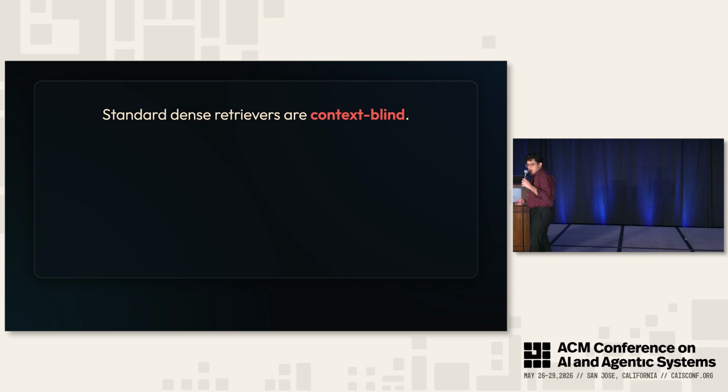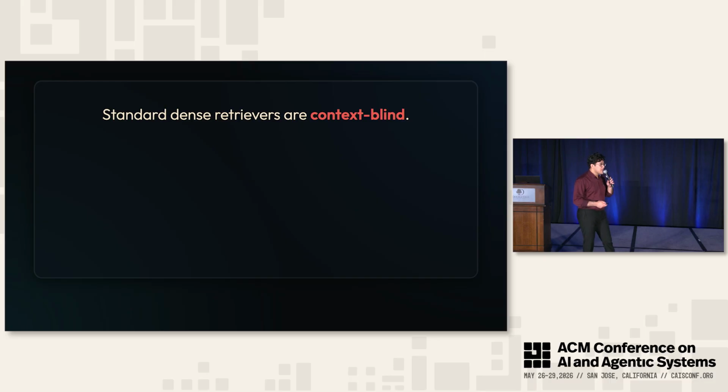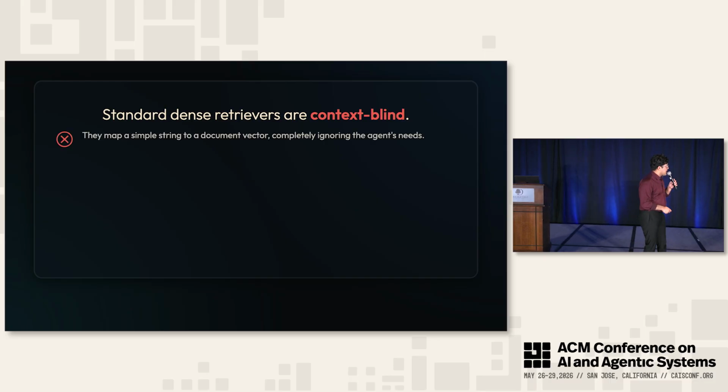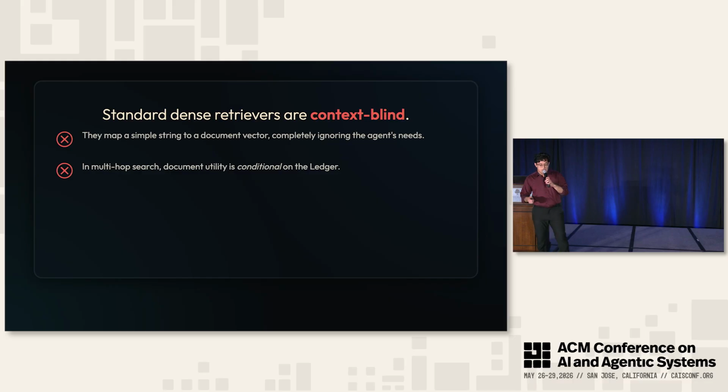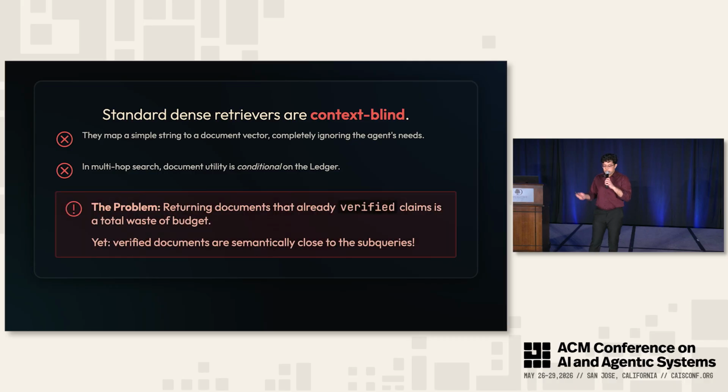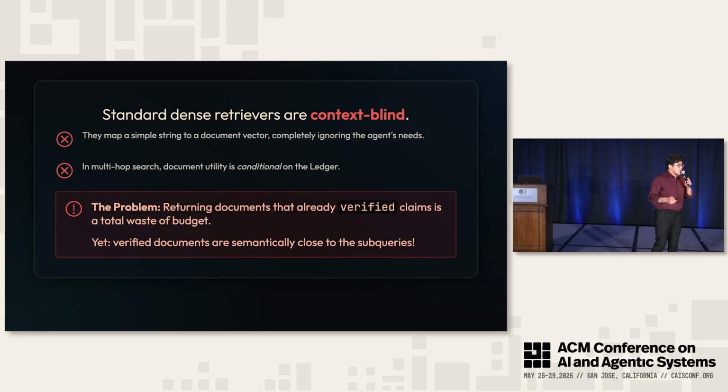Next, we get into our next idea, which is that standard dense retrievers are context blind. They have a very limited view into what's happening on the agentic side. They take a simple string to a document vector, and they completely ignore the rest of the knowledge that the agent has. Yet in multi-hop search, the document utility is conditioned on the knowledge that we know. It's completely useless to keep retrieving documents on facts that we've already verified before. Yet, verified documents are very semantically close to given subqueries that we want to search. And as a result, we end up seeing very poor performance out of our dense retrievers.